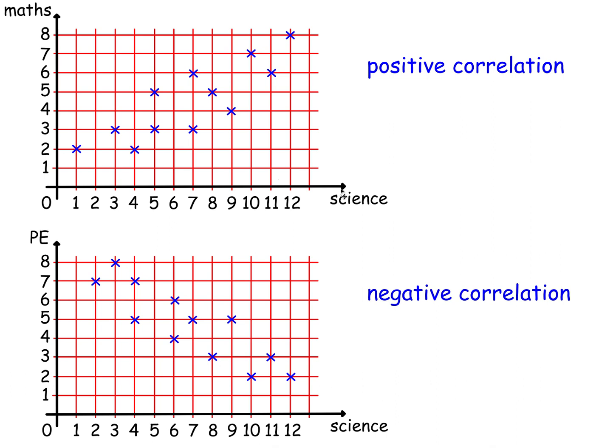This means if you're good at science, you tend to be good at maths. Poor at science, you tend to be poor at maths. That's a positive correlation because they seem to lie in a line with a positive gradient.